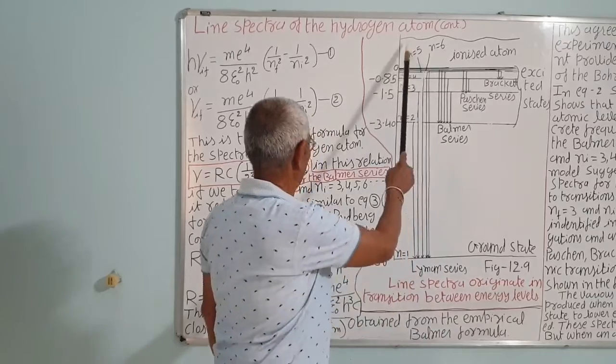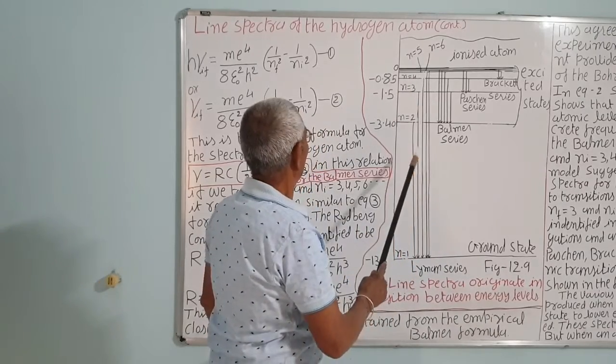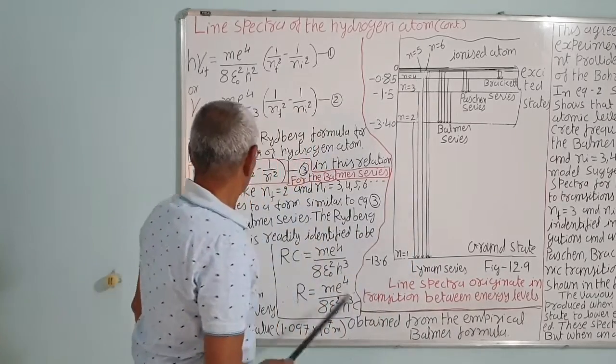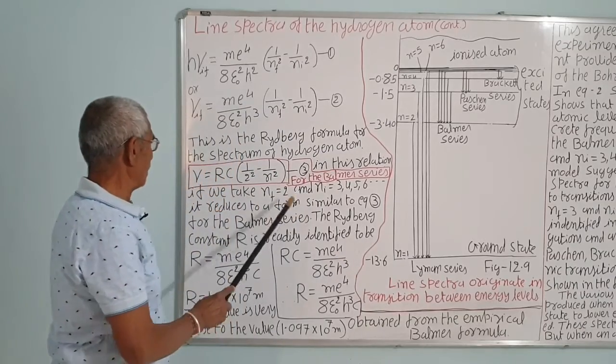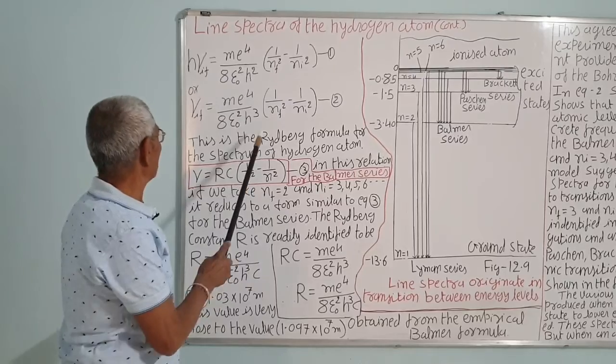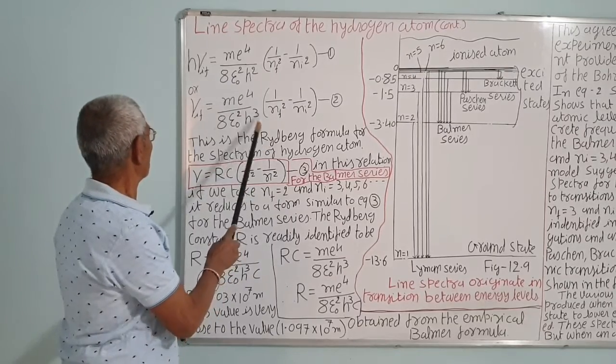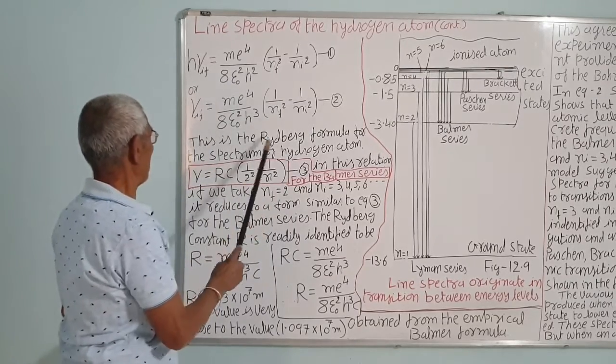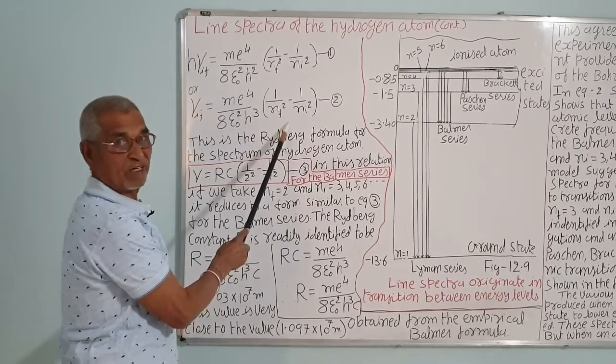When the electron jumps, John Jacob Balmer gave this empirical formula. This agrees well with Bohr's formula, very similar.